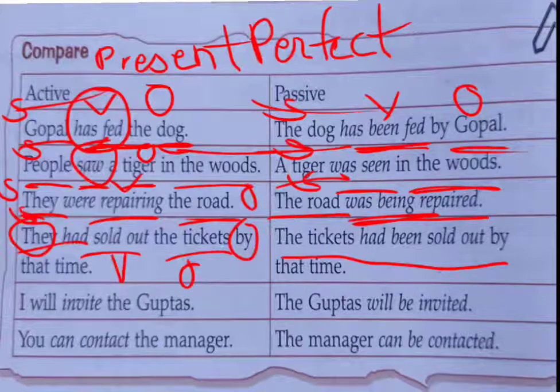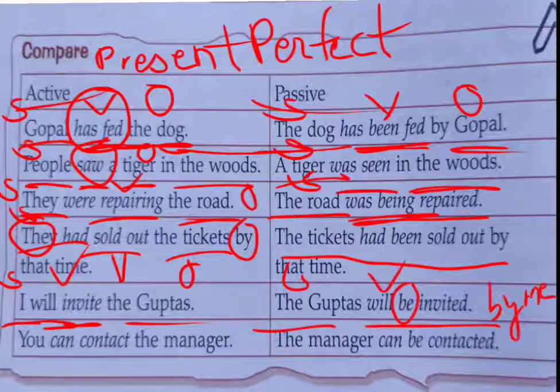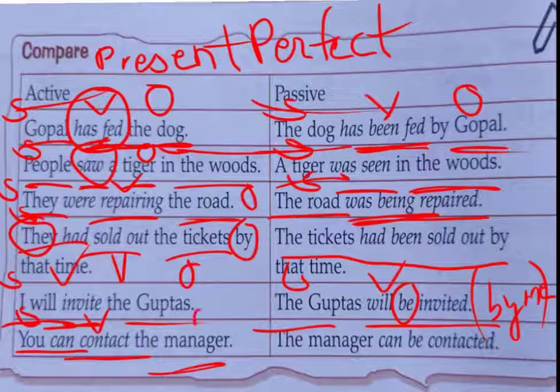I will invite the Guptas. I is a subject, will is a future verb, will invite the Guptas. The Guptas will be invited. Subject, verb, be you have to use here, by me. Or you can write only invited; the by phrase you can write in a bracket. You can contact the manager. You is a subject, can contact is a verb, the manager is an object. The manager can be contacted by you.